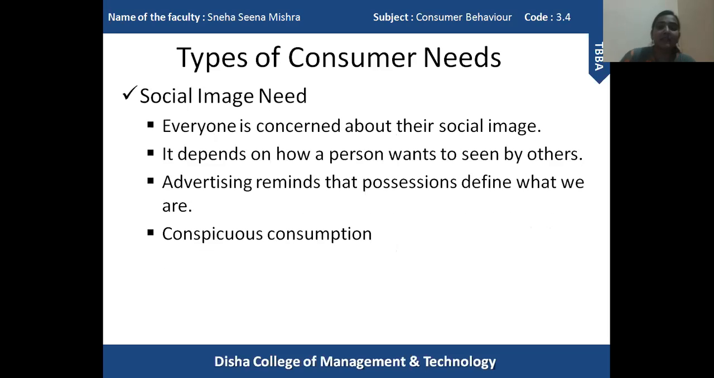Okay, so the next type of need is the social image need. Now this need is very important nowadays. Everyone is concerned about their image in society, whether we are young or old. Everyone wants to have a social image. Now what is a social image and why are we so concerned about it? Social image is how we want others to see us. We want others to have a particular image of ourselves in their minds.